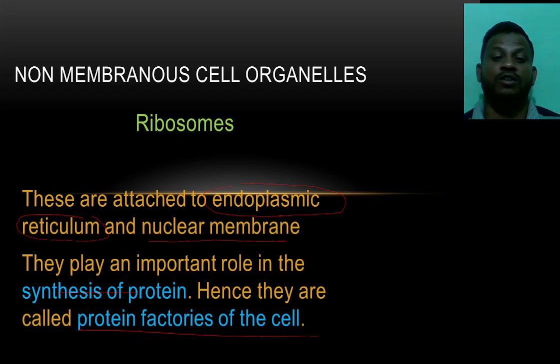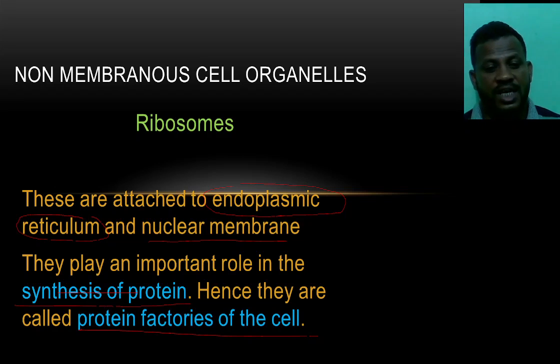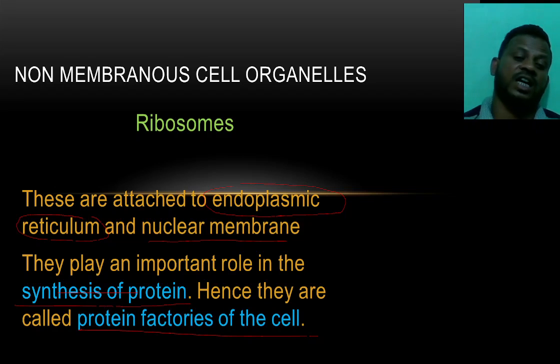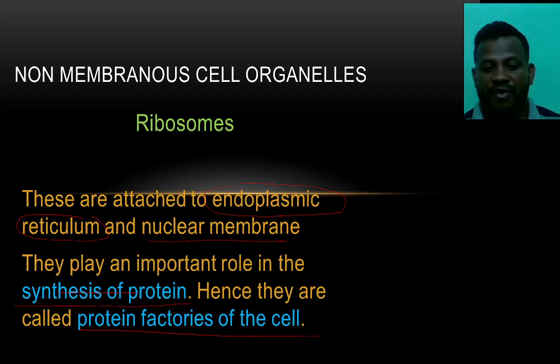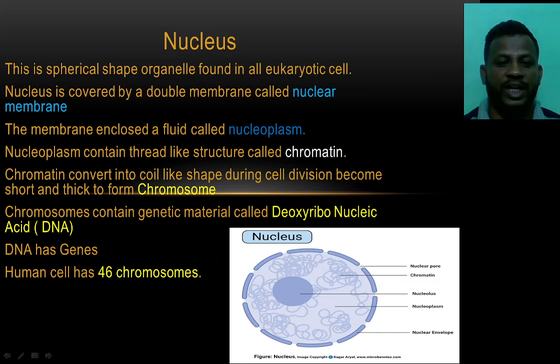These are the sites of ribosomes. The ribosome plays a very important role in synthesizing protein. So it is called the protein factory. Ribosome is known as the protein factory because it synthesizes the proteins.